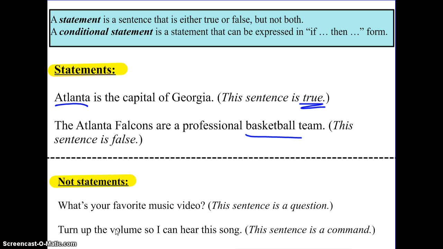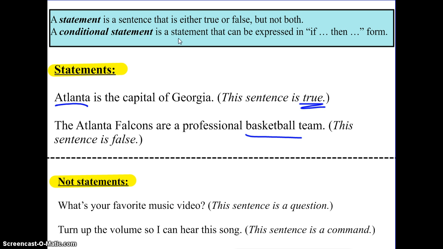Right below, you'll see that these are not statements. There's a couple reasons why. The first one is a question. What's your favorite music video? The answer is not true or false, so it's not a statement. Alright, turn up the volume so I can hear this song is a command. That is not a true or false statement.